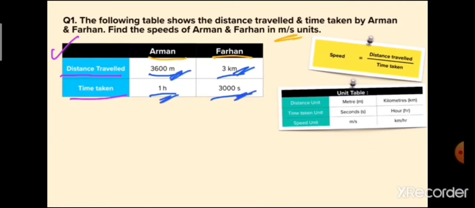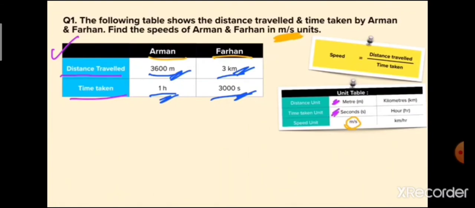Arman has travelled 3600 meters and he has taken 1 hour to complete his distance. Similarly, Farhan has covered 3 kilometers and the time taken by him is 3000 seconds. To confuse you, the question has used different units, but you need to find the answer in meter per second. In the table they have used kilometer and meter, and hour and seconds.